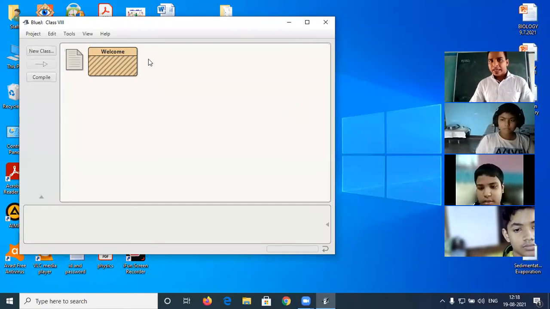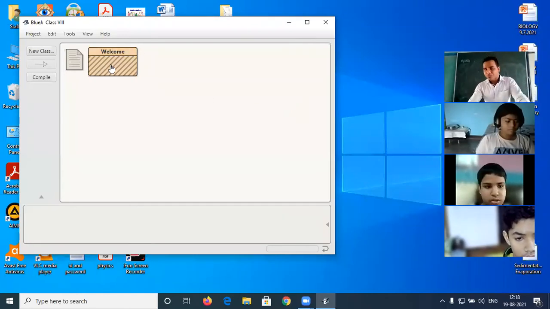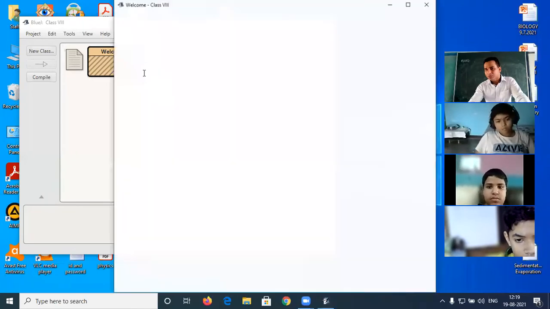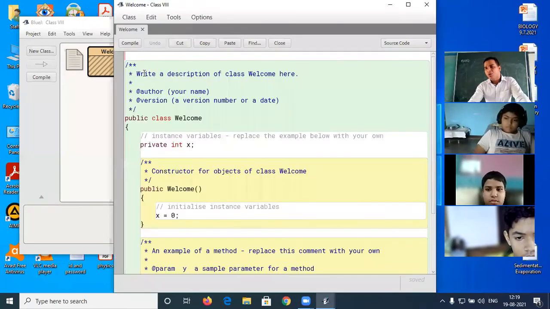This rectangular box will appear in front of you. Okay, now what is the next step? We have to perform a right click. A pop-up menu appears in front of you. Just click on open editor. Okay, up to this step, any doubt? Any kind of doubt? No?